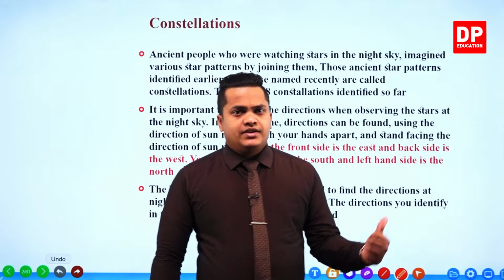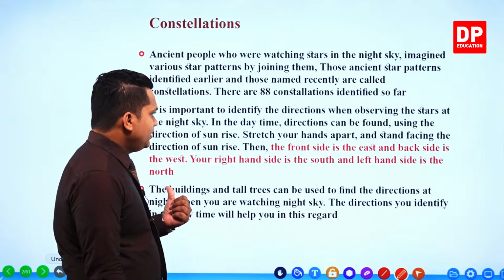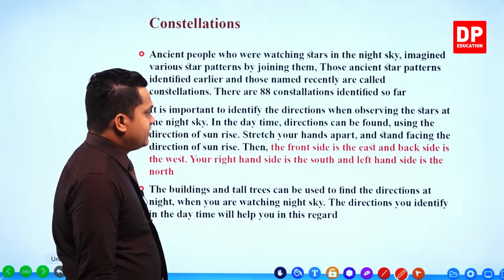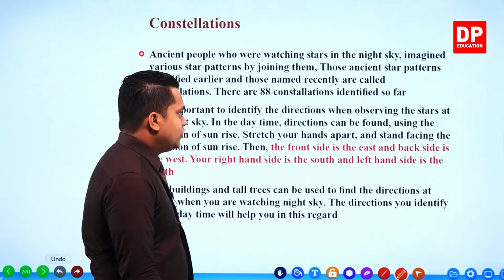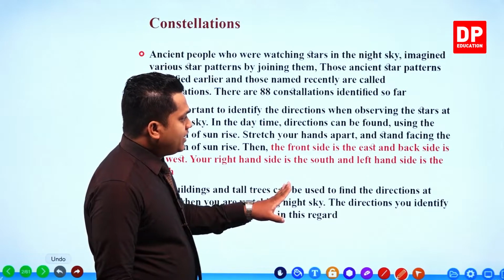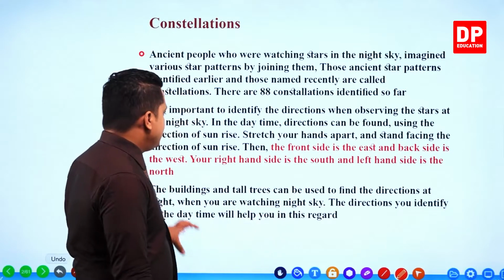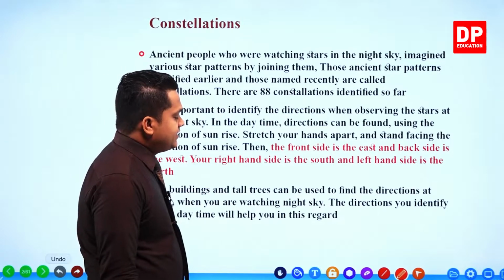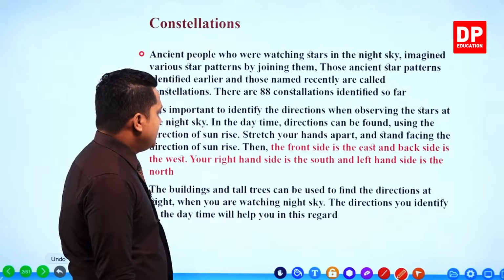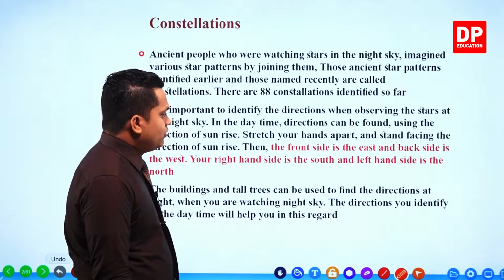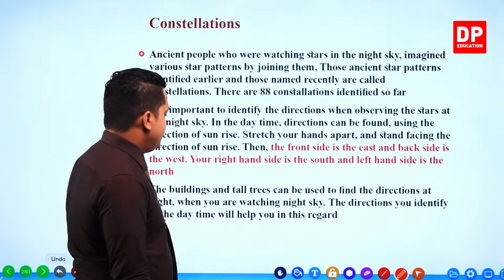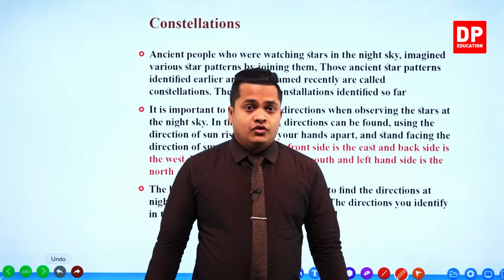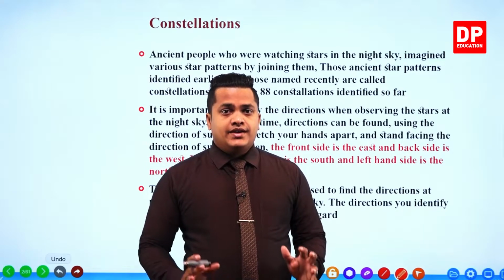So my dear children, here it is given, check. In the daytime, directions can be found using the direction of the sunrise. Of course we can, right? Stretch your hands apart and stand facing the direction of sunrise. Then the front side is the east, the back side is the west, your right hand side is the south, and the left hand side is the north. So let's imagine that. First of all you have to take a good clear area for this.